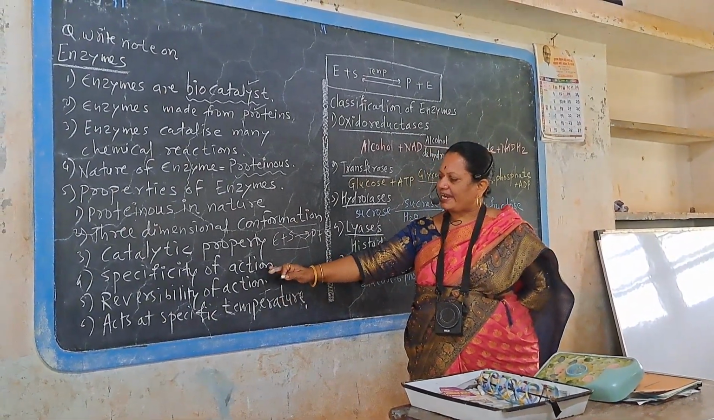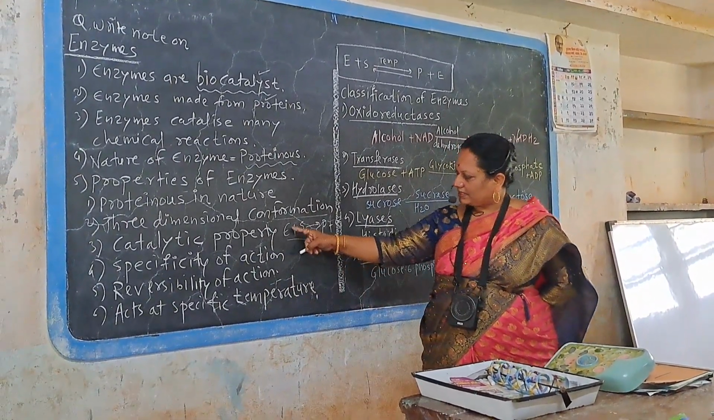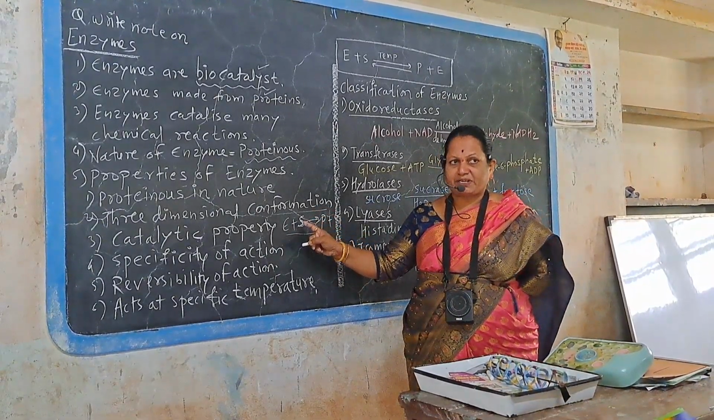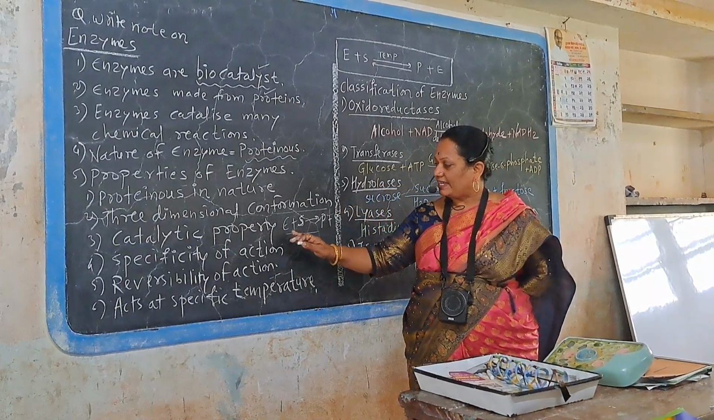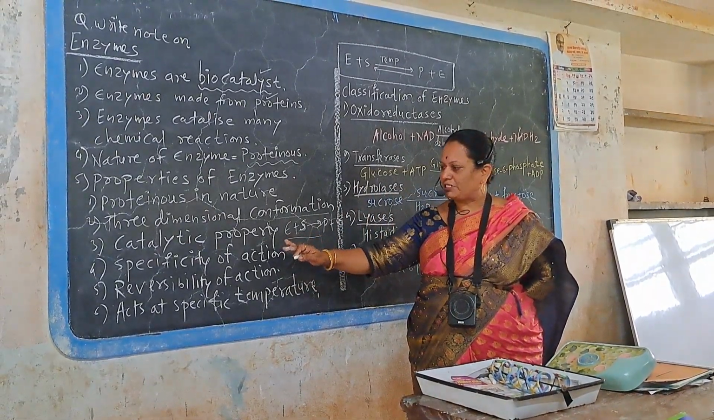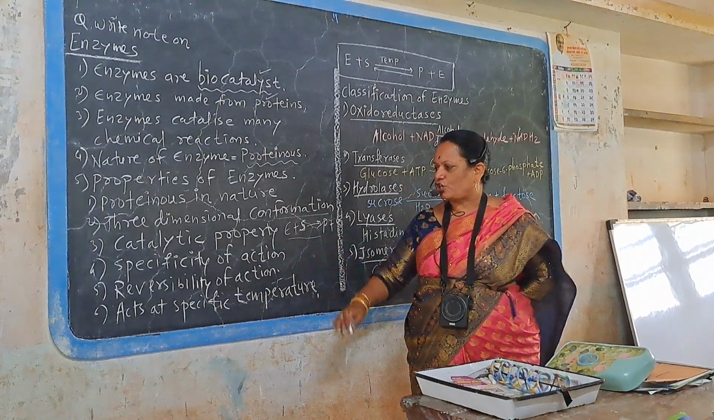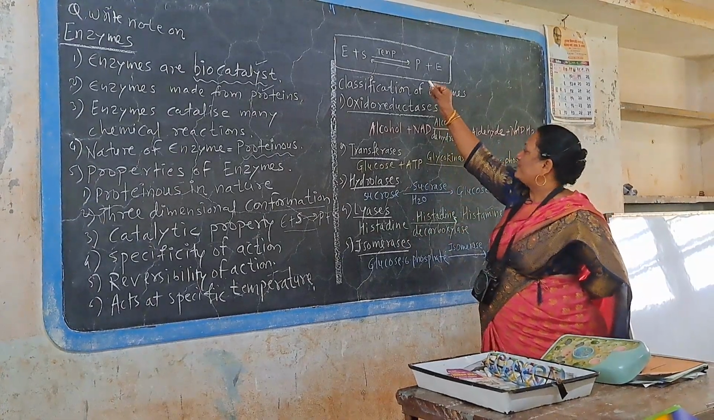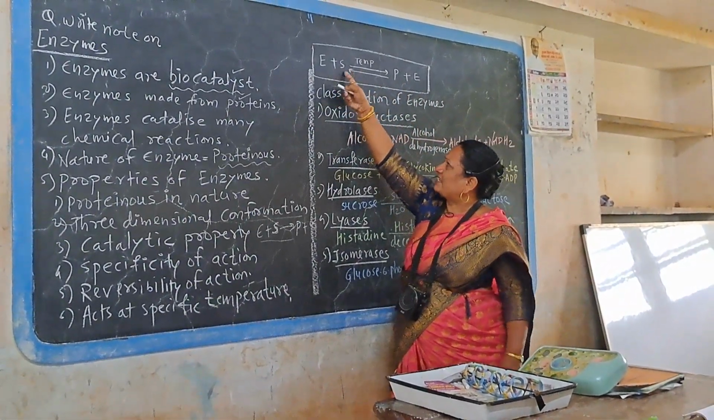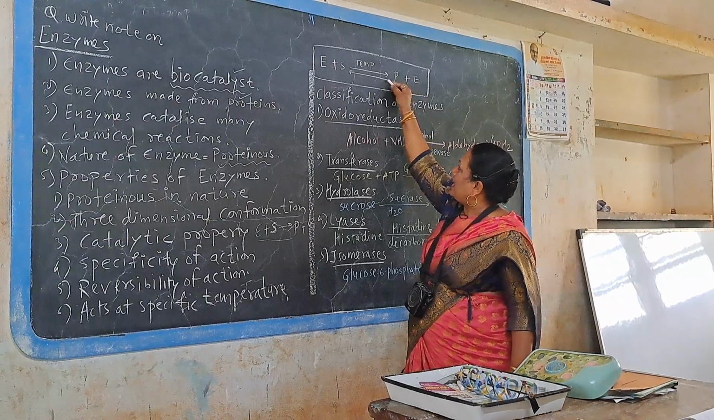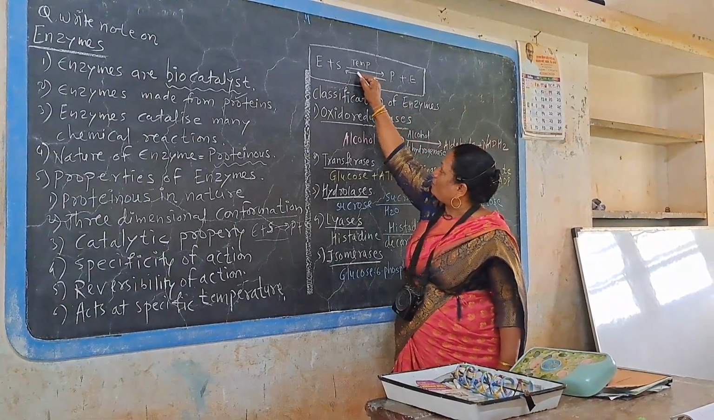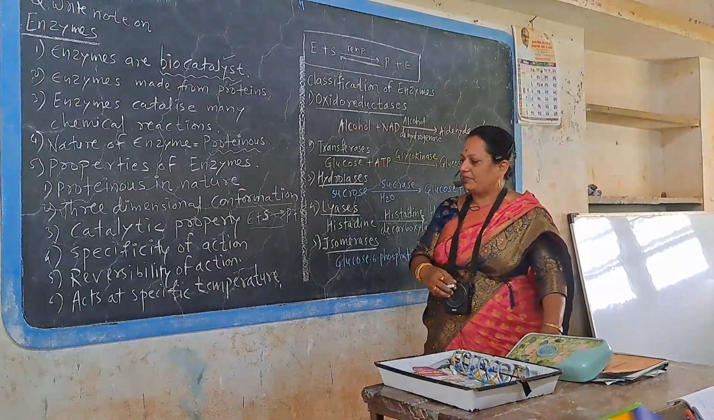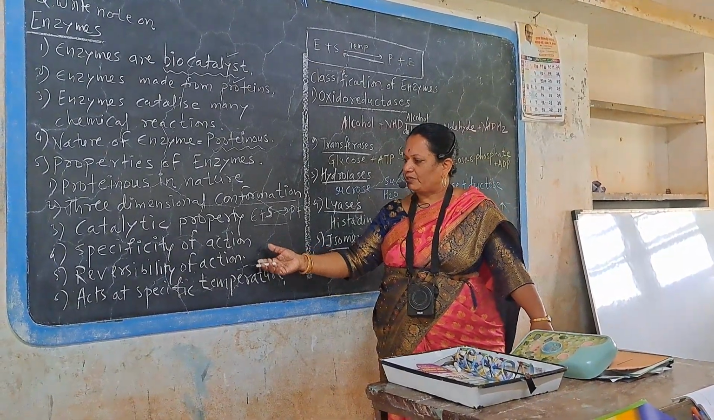Then enzymes act on specific substrate. If there is the presence of specific substrate, then enzymes react. That is called specificity of action of enzymes. The next property, reversibility of action. What is meant by reversibility? When E plus S gives P plus E, again P plus E can produce E plus S. That is called reversibility. This is also one most important property.